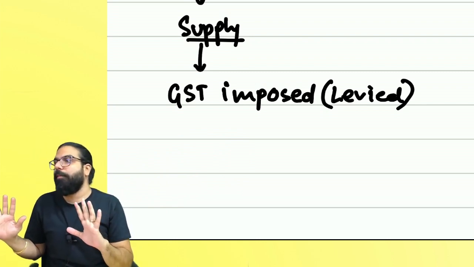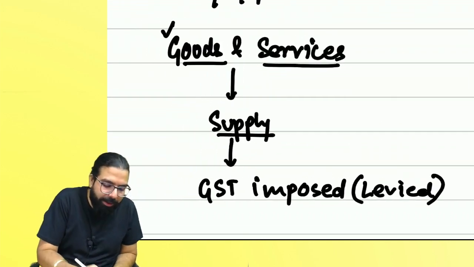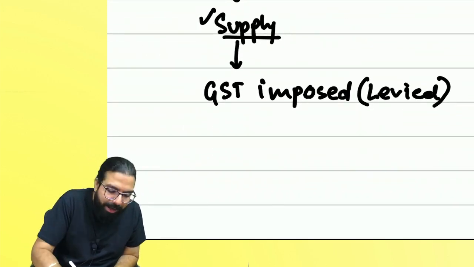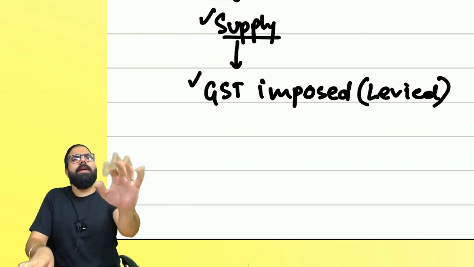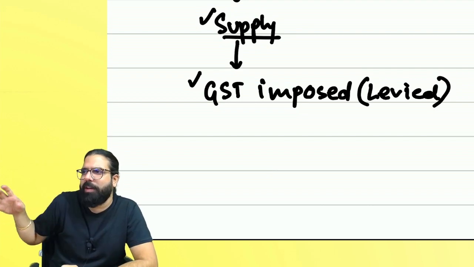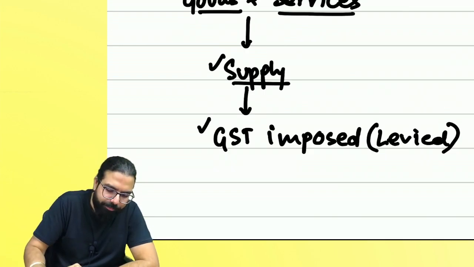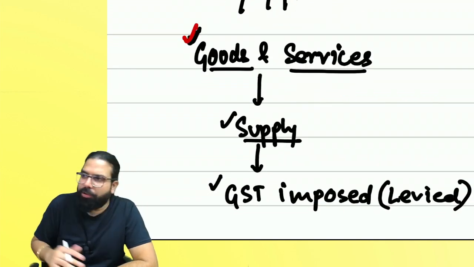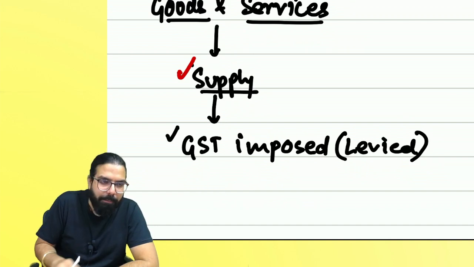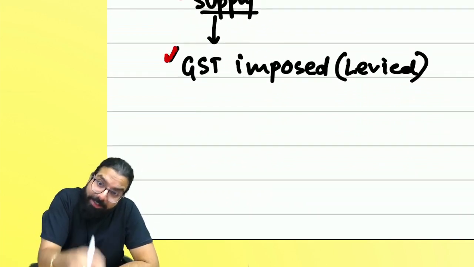That's all GST is. What happens in GST? First of all, you have to see whether goods or service is being supplied. If it is supplied, GST gets imposed. I will give you one example. For example, at the signal, one small boy is selling socks. Socks are goods, everyone. Goods are being supplied. Does GST get imposed? Yes, GST gets imposed.